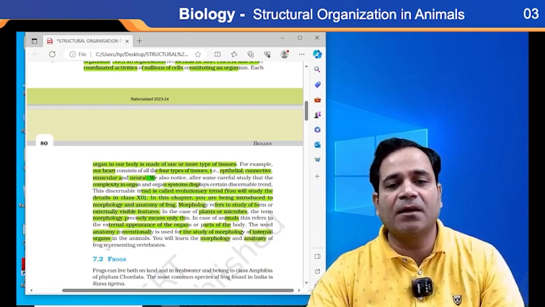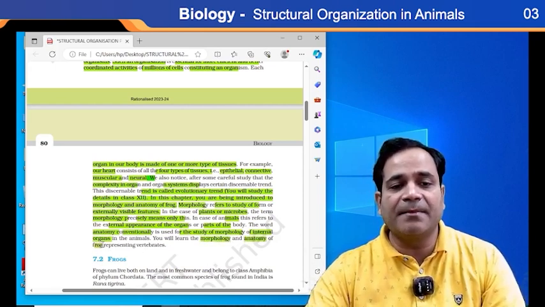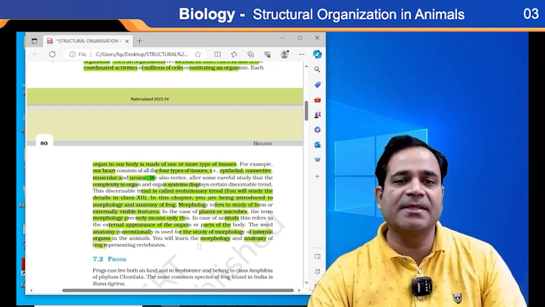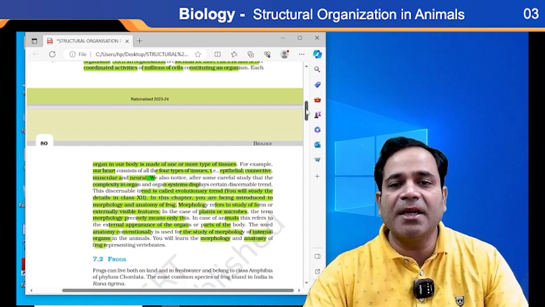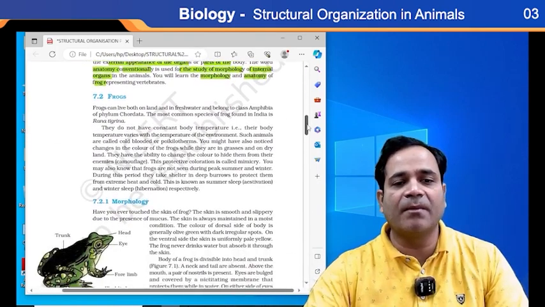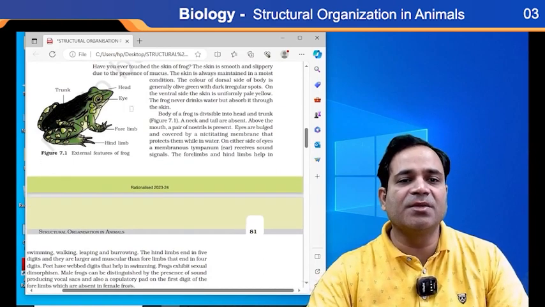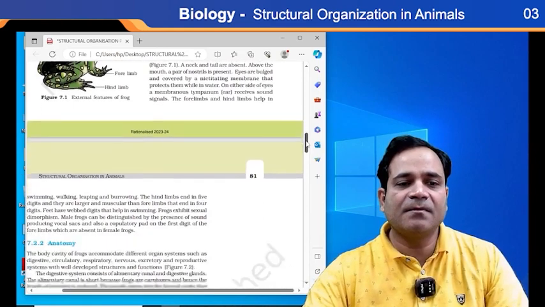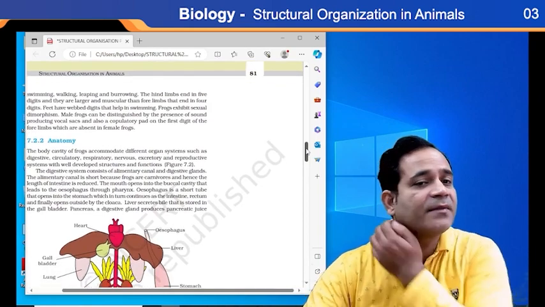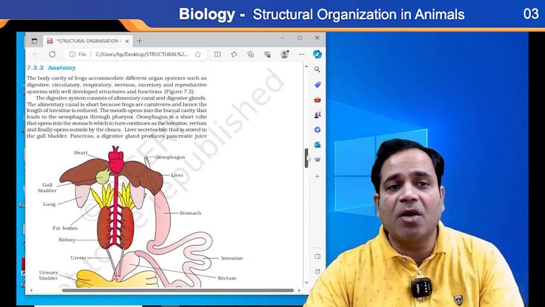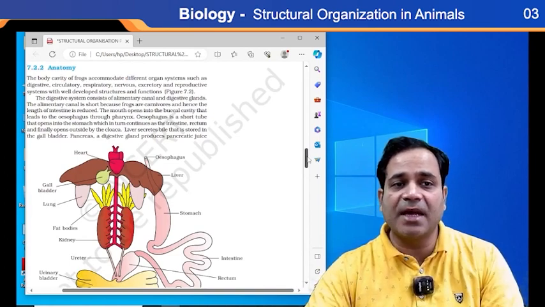anatomy of what? Frog. But my dear, the frog is reduced in your syllabus. So there is no need to know about the frog here. Reduced syllabus, right? Yes. So here we should know about the cockroach. Any cockroach anatomy we should know here.